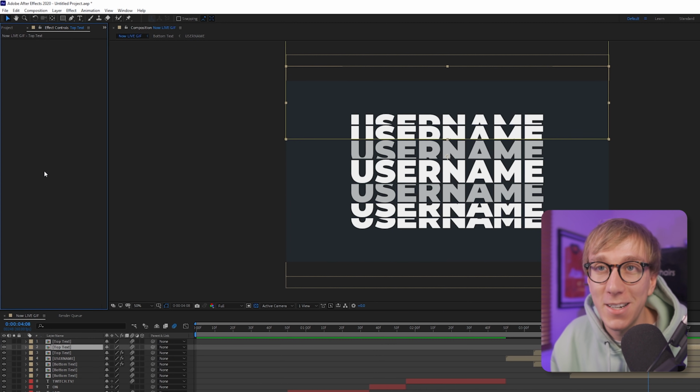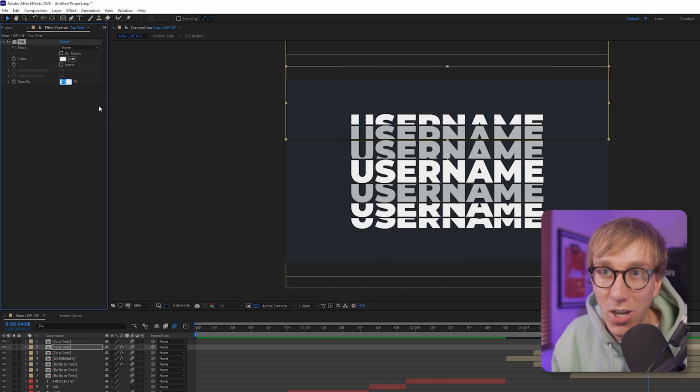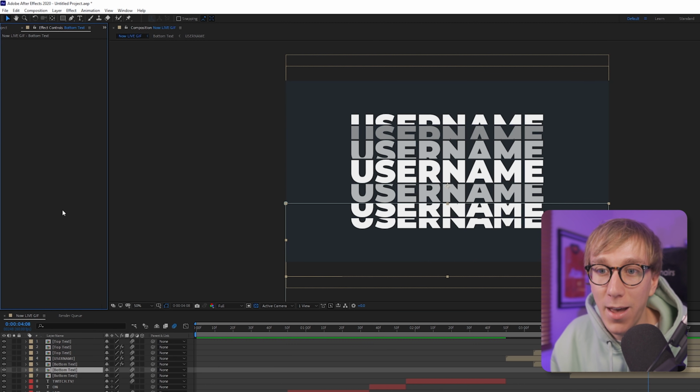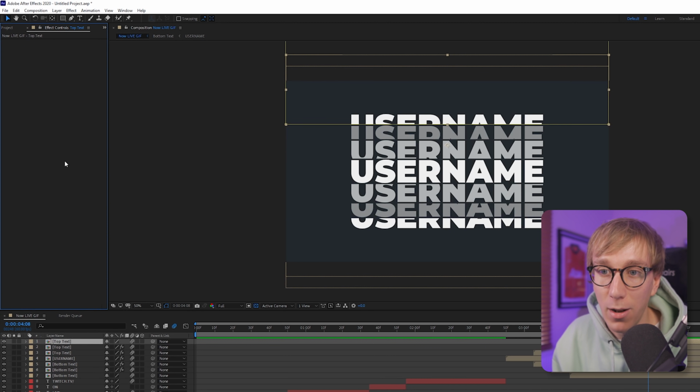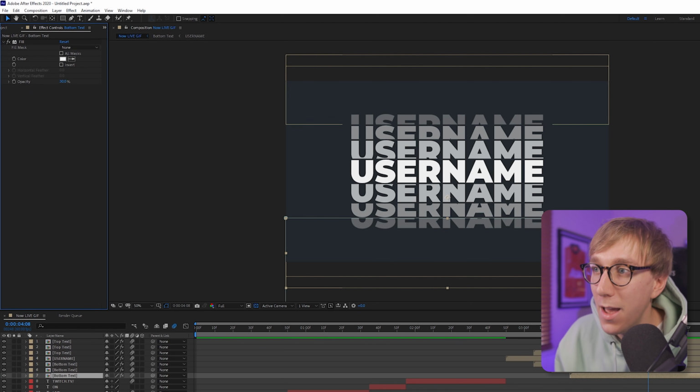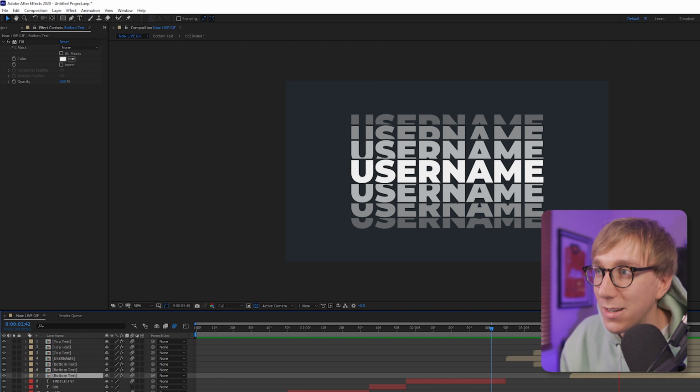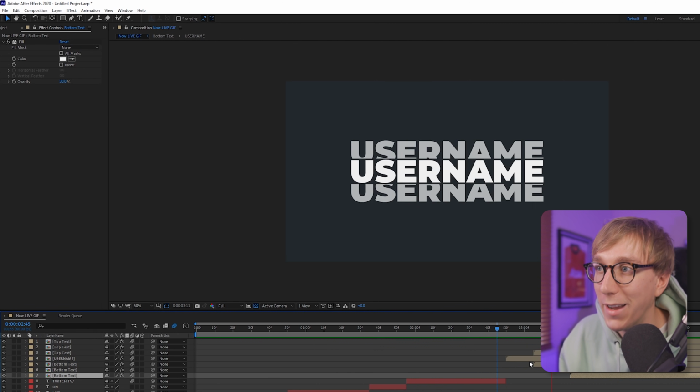We're going to go up to the second stack, paste the effect in and change it to 50%, which is going to give it a slightly darker gray. Copy that and paste it to the bottom to give it the same color. And then finally for the top effect, we're going to change it to 30%. Copy and paste that down to the bottom stack, and now you can see we have this really nice stacking effect where the shades of white get slightly grayer.